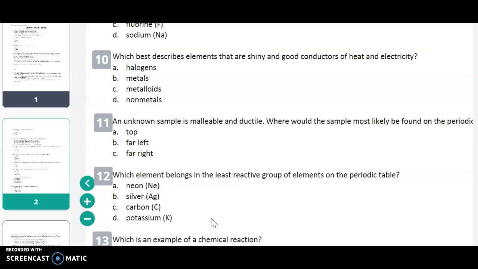Number 12. Which element belongs in the least reactive group of elements on the periodic table? A. Neon, Ne. B. Silver, Ag. C. Carbon, C. D. Potassium, K.